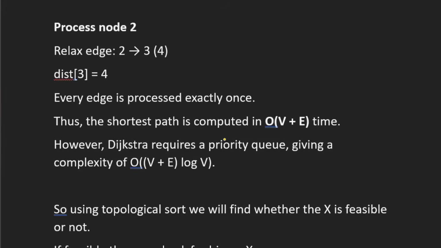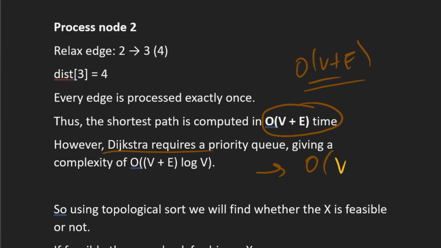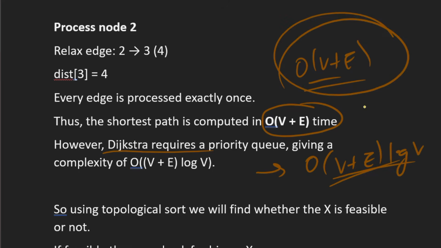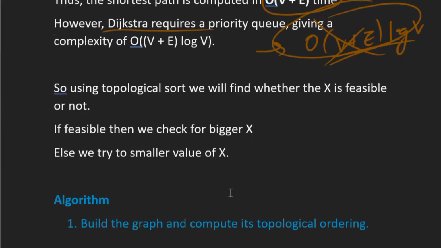So one more thing, when we are using topological sorting, we are finding the shortest distance in big O of V plus E time, but when we are using Dijkstra's, we require big O of V plus E into log V time. So which one is faster? Topological sorting is faster than Dijkstra's. That's why we are using topological sorting.